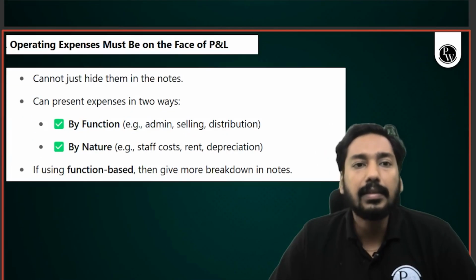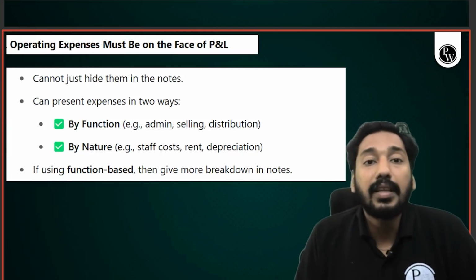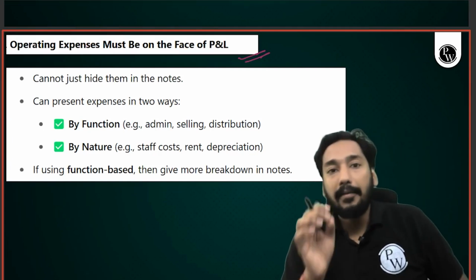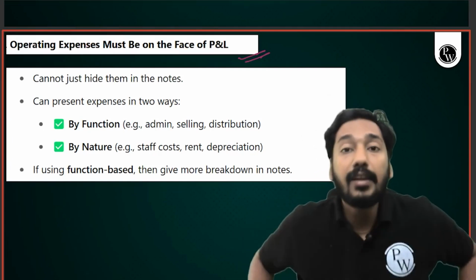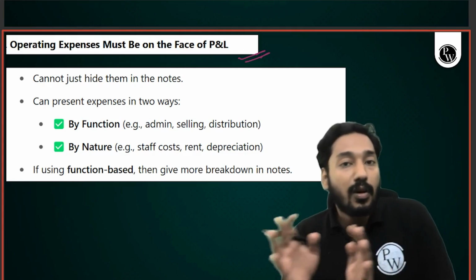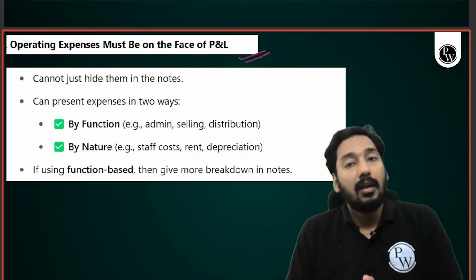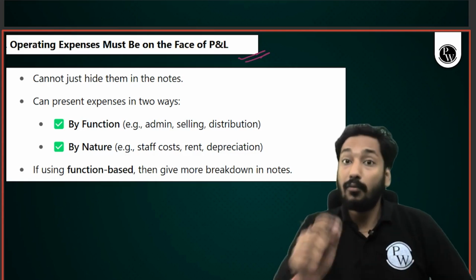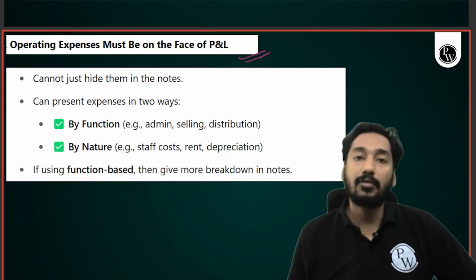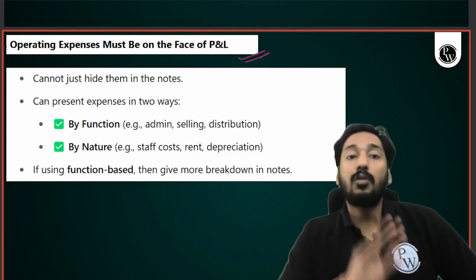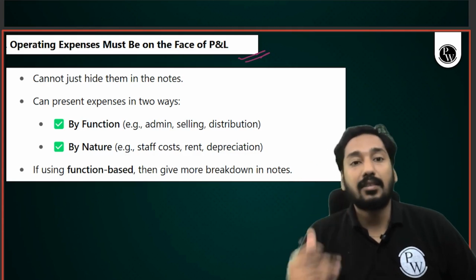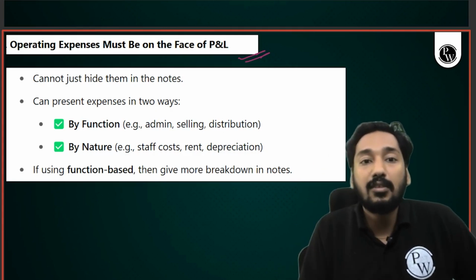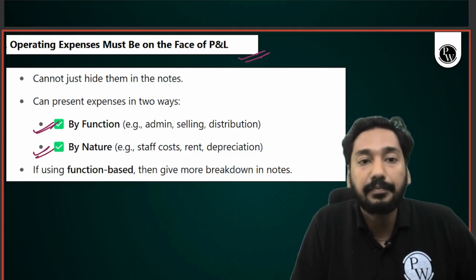Okay. Now, the second important thing it talks about is that operating expenses must be on the face of the P&L. IFRS 18 is saying that you cannot hide operating expenses in the notes to accounts anymore. Previously, companies were not showing detail of operating expenses on the face of the P&L. Now they want it on the face of the P&L, not in the notes of accounts. If you want to show it in the notes of accounts, it's okay, but it should also be on the face of the P&L. And you can present expenses in two ways, by function and by nature.